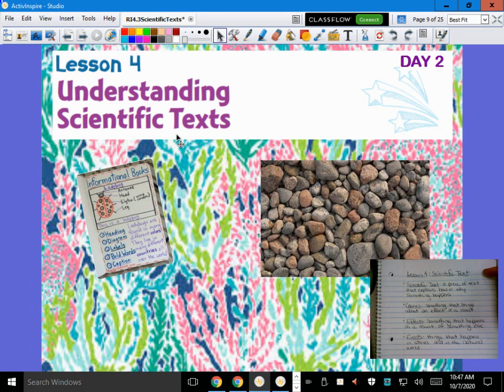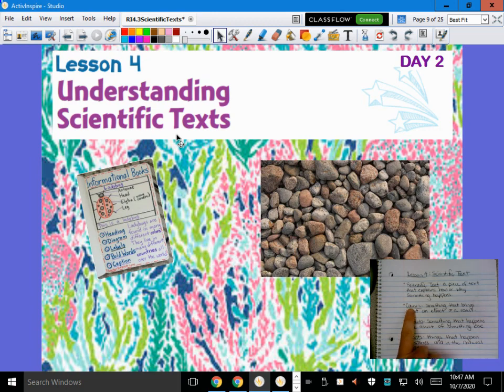So at the top, we had our topic here on scientific texts. What is a scientific text? It's a piece of text that explains how or why something happens. So when we looked at how and why, we also focused on causes and effects. Well, what do I mean by the cause? The cause is something that brings about an effect or a result.